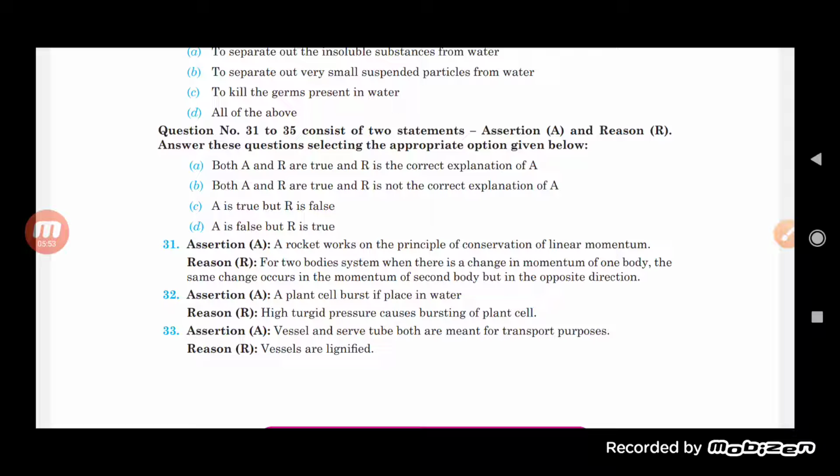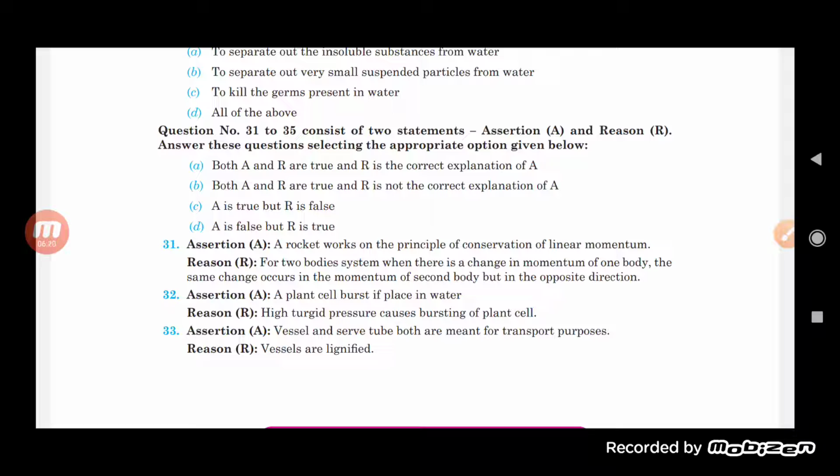So the assertion is that a plant cell bursts if it is placed in water here. And the reason is that it is because of the high turgid pressure that the plant cell bursts. So basically you will see that the assertion is false, because if we keep the plant cell in water, it is not going to burst.